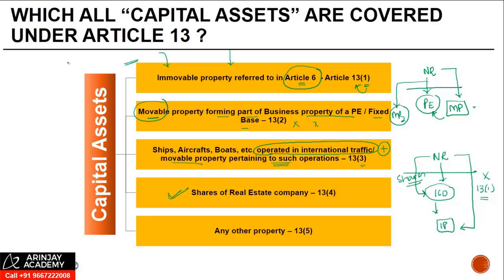If there is a specific clause for all these, if there's a transfer of any of these, you apply that article. Besides this, if there is any other capital asset, that is going to be taxed under Article 13(5). Even this movable property belonging to the non-resident, which is not forming part of business property of the PE, will be covered under Article 13(5).